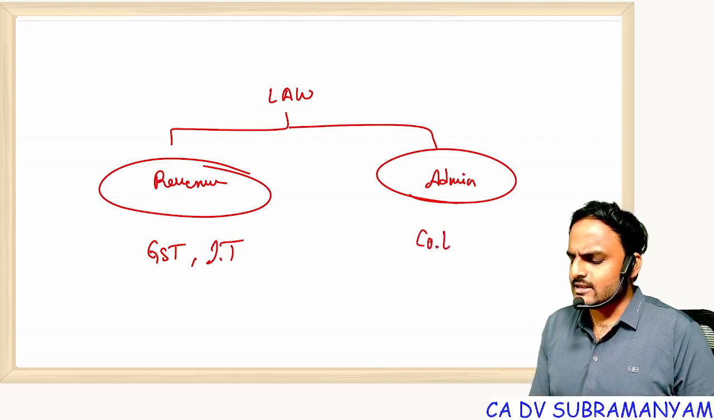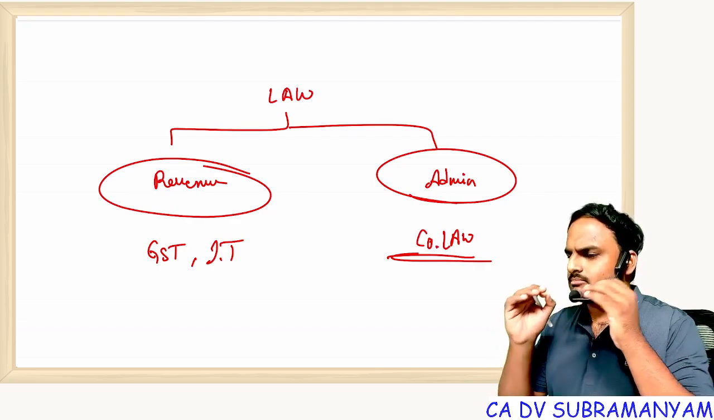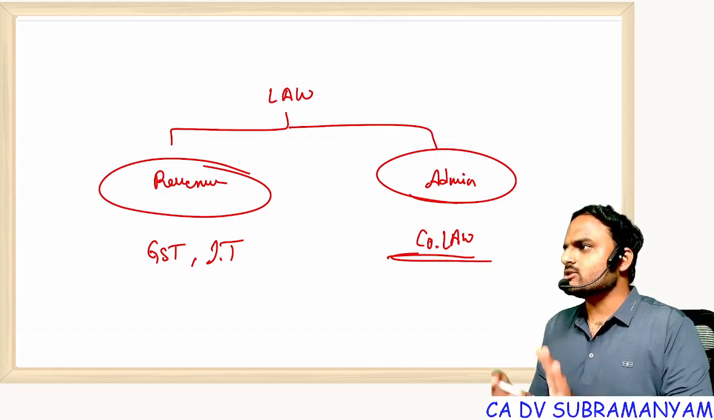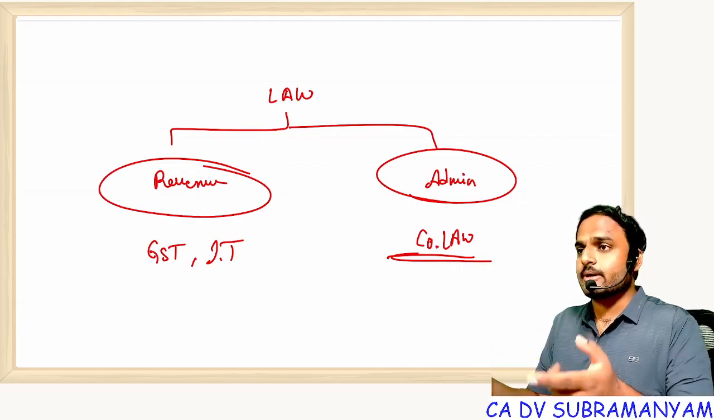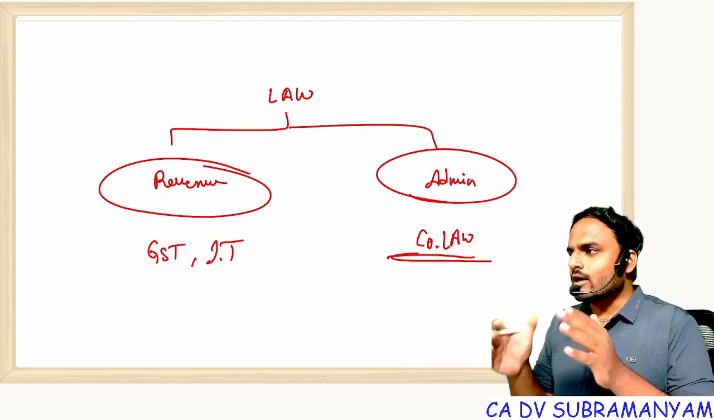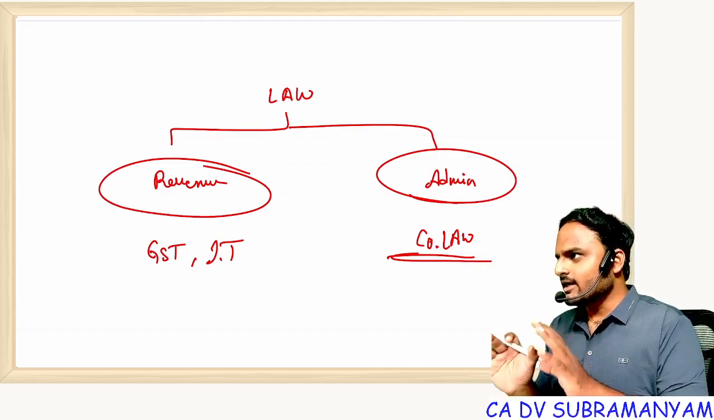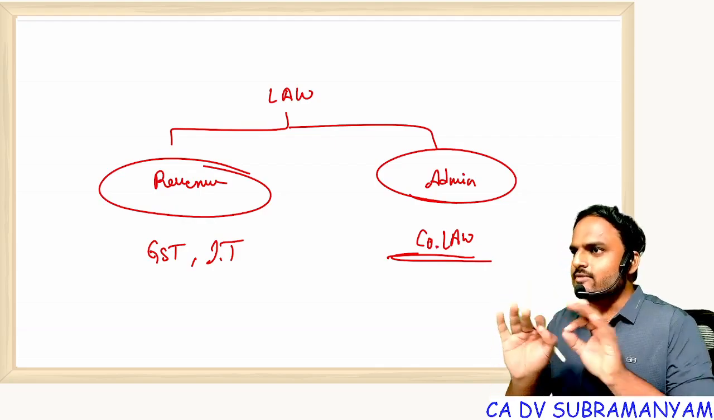Now coming to admin laws, can you give me examples? Obviously, company law is an admin law. From company law, government will not expect crores of rupees. Government expects only administration. LLP Act, Indian Contract Act, General Clauses Act, interpretation, everything comes under admin laws. So what are we reading, revenue laws or admin laws? You are reading both the laws, but I am teaching you only administration laws, that too only company law. So right now this is very clear.